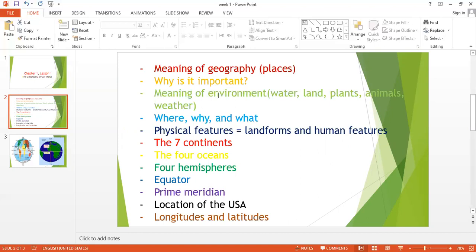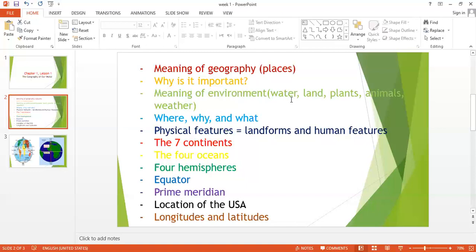After that, the next point is the meaning of environment. Now, environment, guys, I want you to understand just some factors that the environment includes. Environment includes these factors between these two parentheses. When I say the word environment, it includes all the surroundings and all the conditions that affect living things.